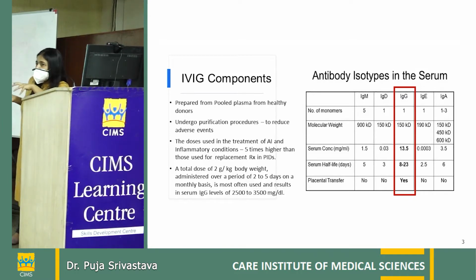IgE is generally produced in response to some parasitic infection or allergies, and IgD is literally not present in the serum. IgM is present in small numbers, and again it has specific functions. So most of the actions of IVIG are because of IgG, and its half-life is around 23 days. So that is the reason we repeat it at either 3 weekly interval or at monthly interval.